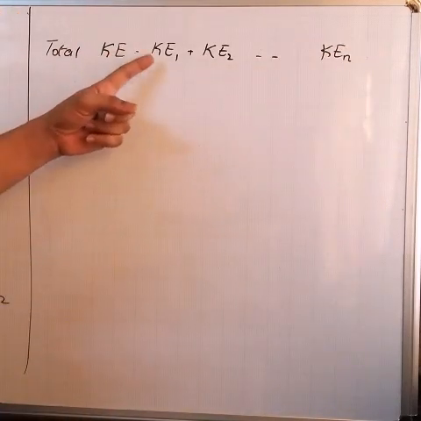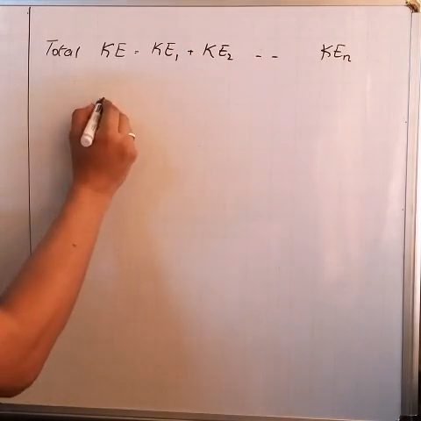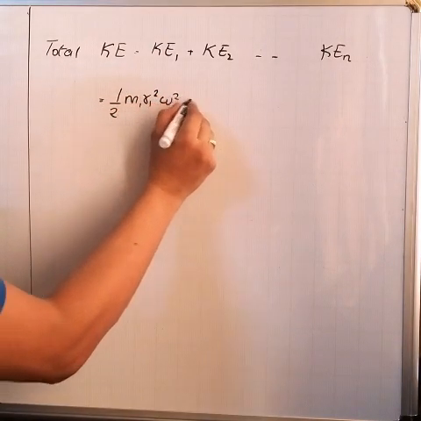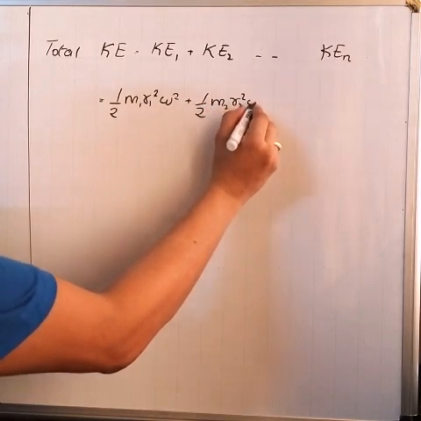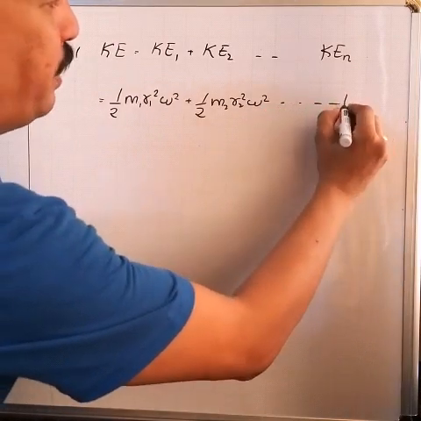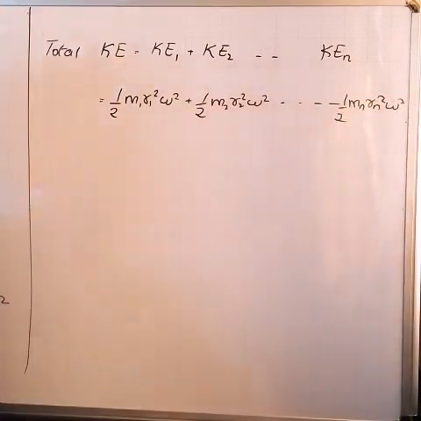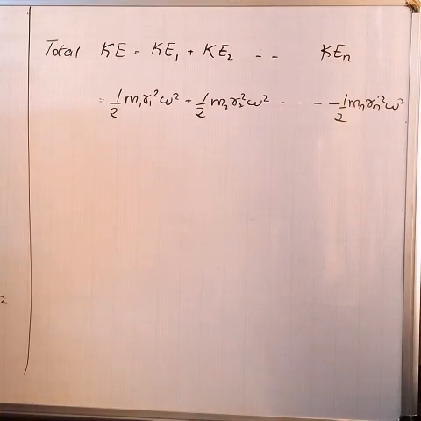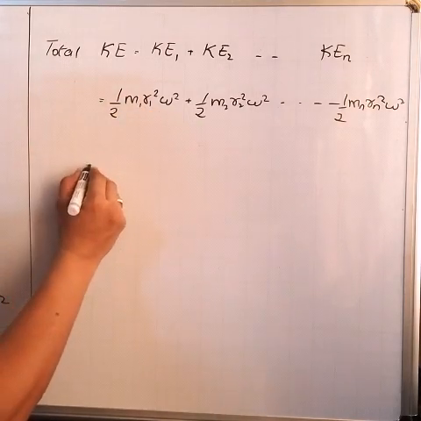Total kinetic energy will be KE1 plus KE2 up to KEn, or simply half m1 r1 square omega square plus half m2 r2 square omega square up to half mn rn square omega square. Is it right? Now look carefully. Two terms are common: half and omega square. So how will I write this?